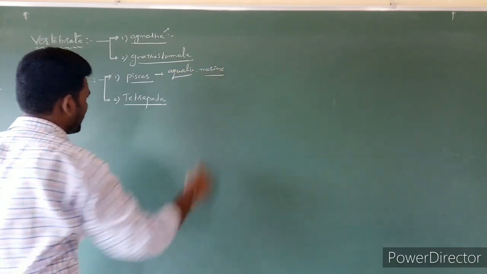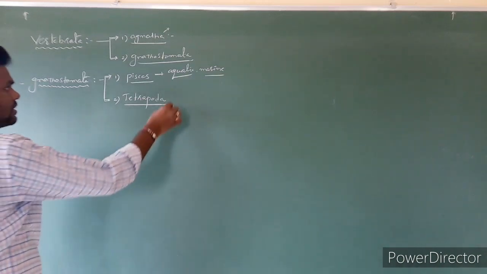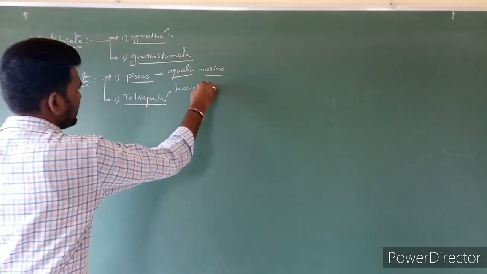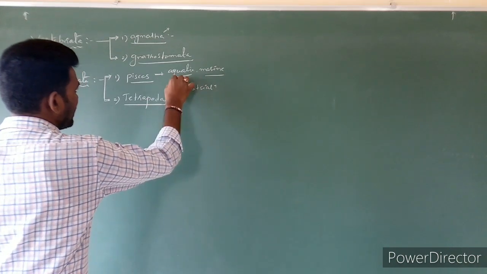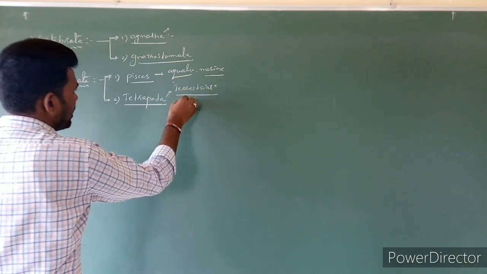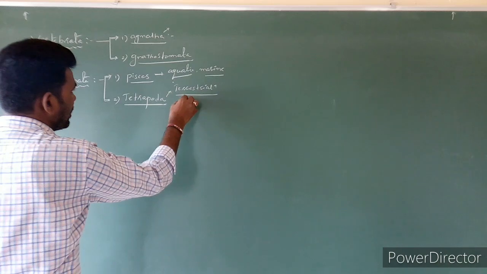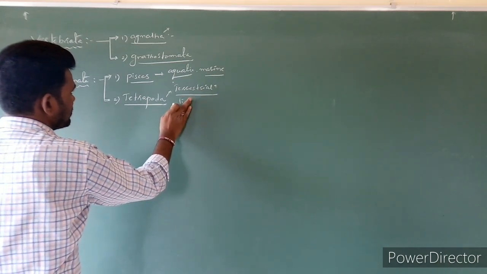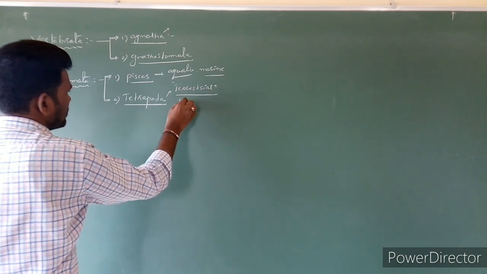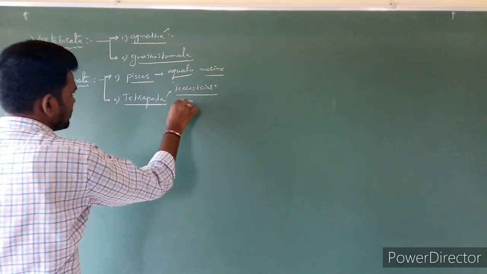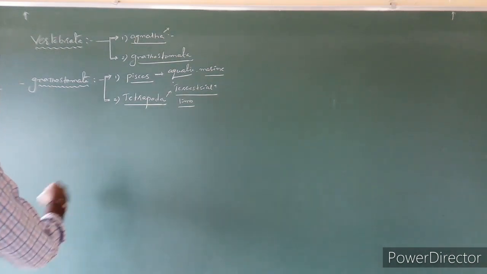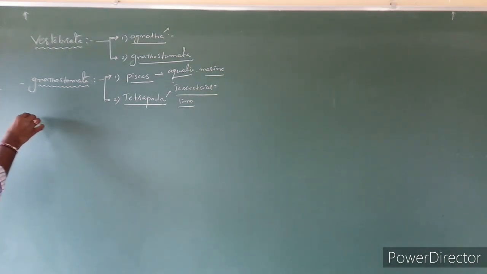These tetrapods are mostly terrestrial, and they have limbs. Clear?